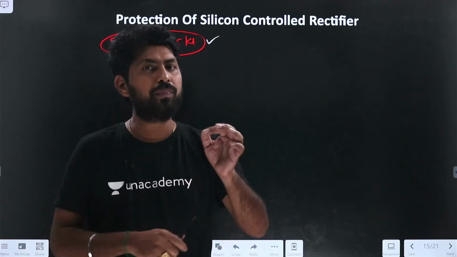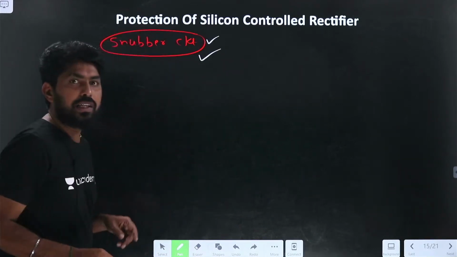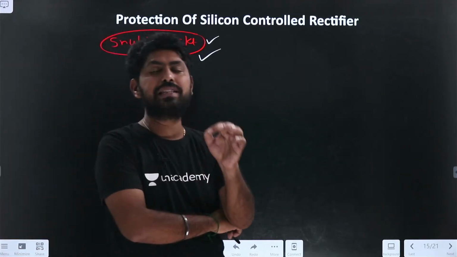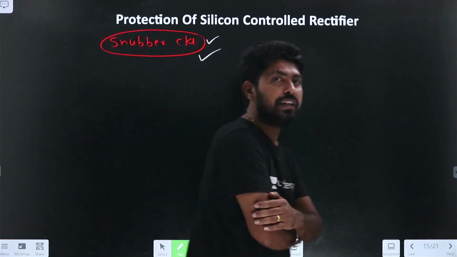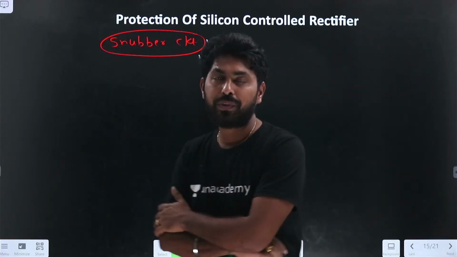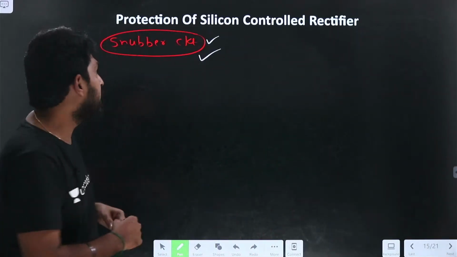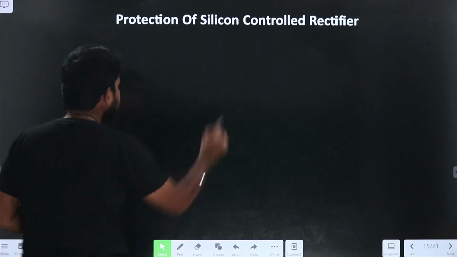Is the snubber circuit designed for only that purpose? No. It has different purposes in the protection of the SCR. Let us investigate all of those. Let me start from the basics.